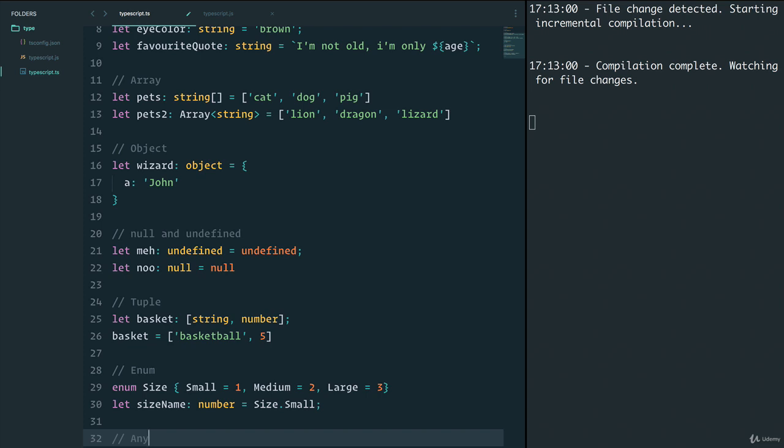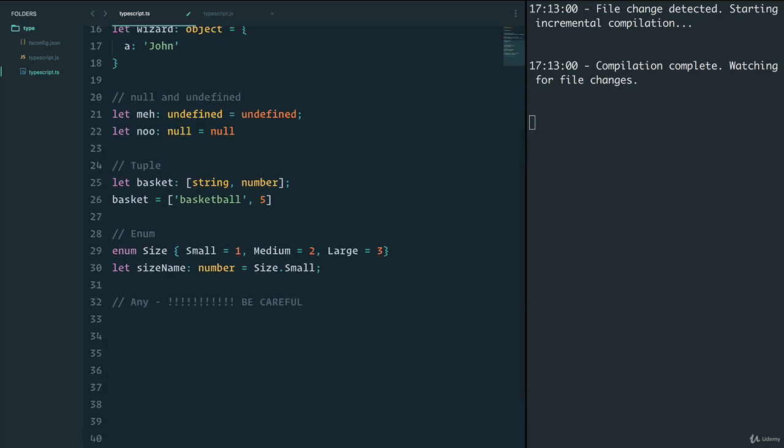It still has some use cases, but please be careful. I'm going to do some exclamation marks here because this is something that if you're using it, you want to make sure that you're using it right. And that's the any type.